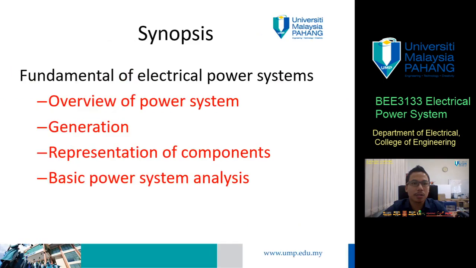Okay, so let's go. Basically, the synopsis for this subject, electrical power system: overview of power system, generation, representation of components, and basic power system analysis. It's not the hardcore power system analysis. It's just the prerequisites. The EPS, or Electrical Power System BEE 3133, is the prerequisite subject for power system analysis.